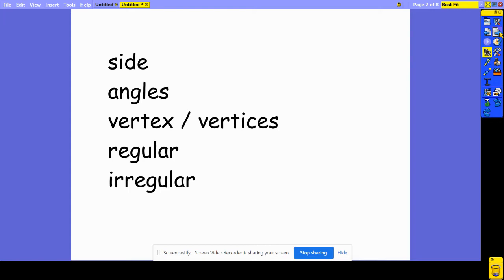And then finally, we can say if a shape is regular or irregular. A regular shape means that all the sides are the same length. An irregular shape has sides which are different lengths.